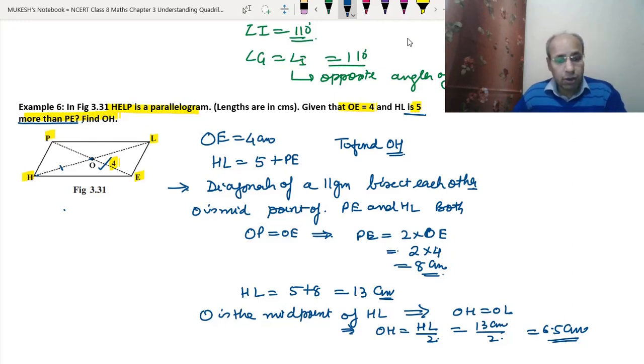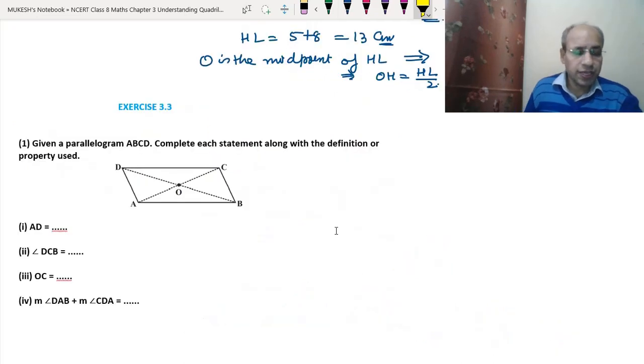Okay, now we will start exercise 3.3. See, there is a parallelogram in question 1. Given a parallelogram ABCD, complete each statement along with the definition or the property used. In the first one we have to find the AD.